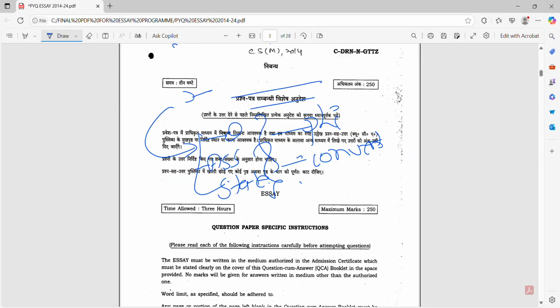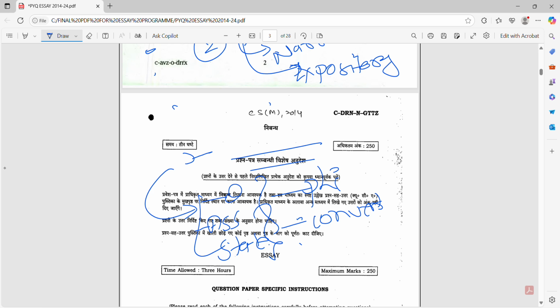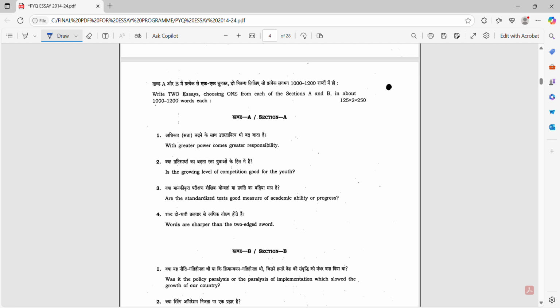This is the 2014 paper, section 1. With greater power comes greater responsibility. This is like a philosophical topic, an assertion. Is growing level of competition good for youth? This is a question, or statement.